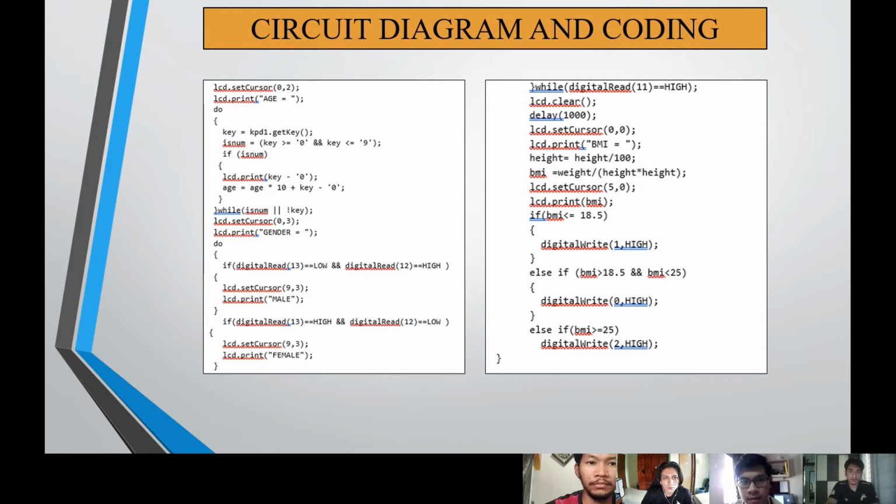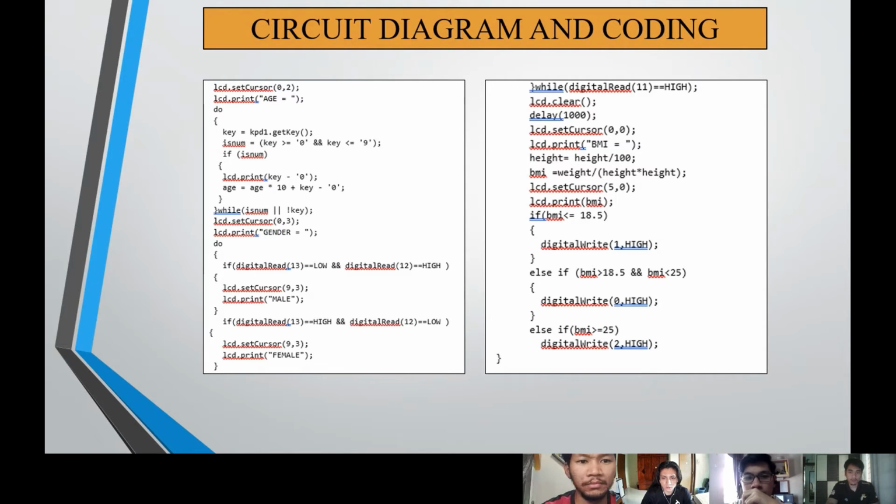As you can see there. And the last one, after that it will clear the input that we just entered, and then it will calculate your BMI.